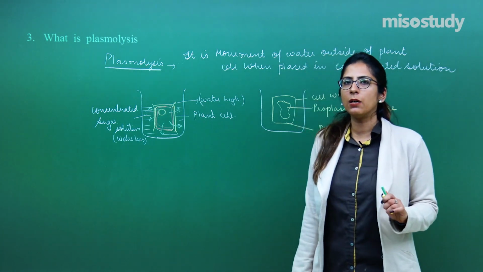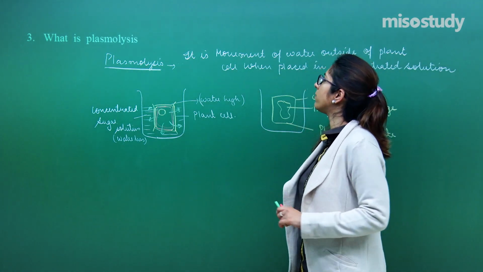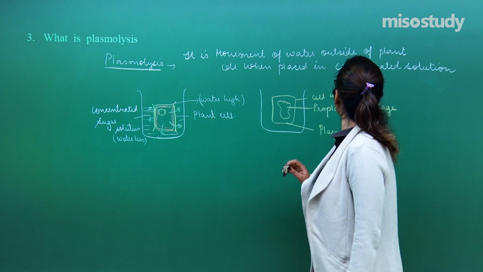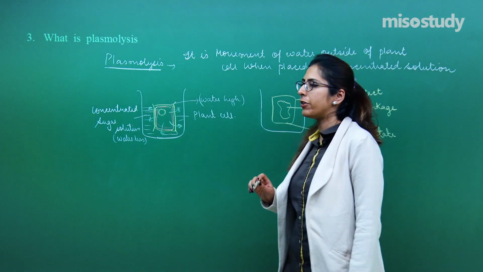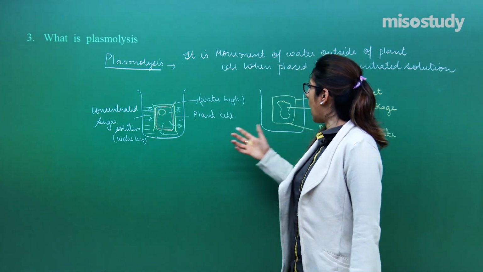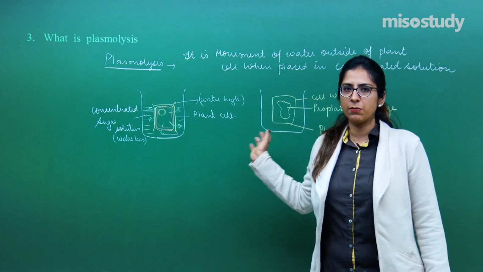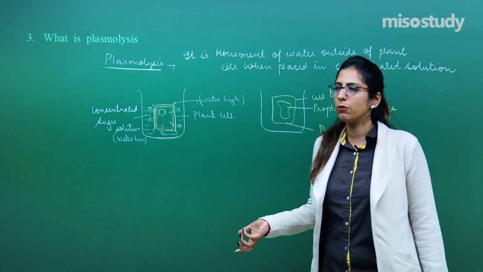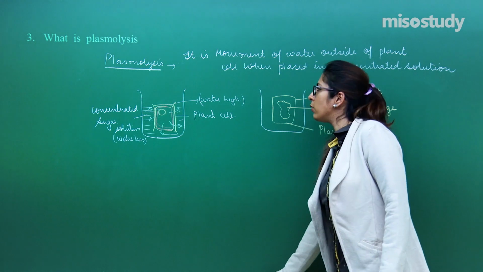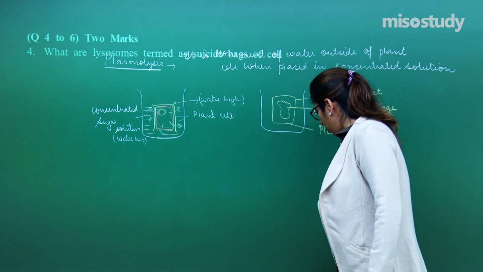So if a question comes, what is plasmolysis, you have to define that it is a movement of water outside of the plant cell when placed in a concentrated solution, right? This is plasmolysis. This is just a demonstration of how I can explain it to give you a better idea of plasmolysis. So let's move on to the next question, question number 4.